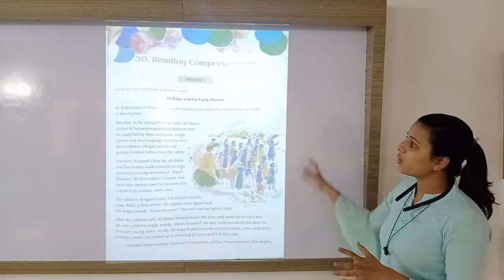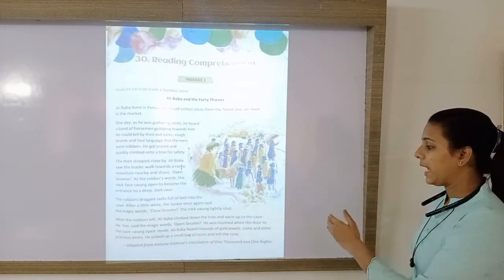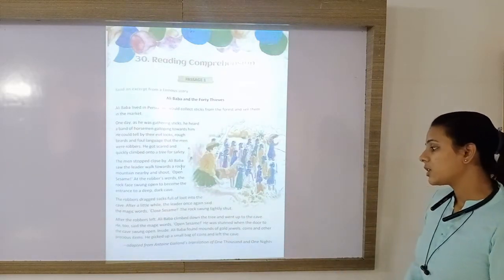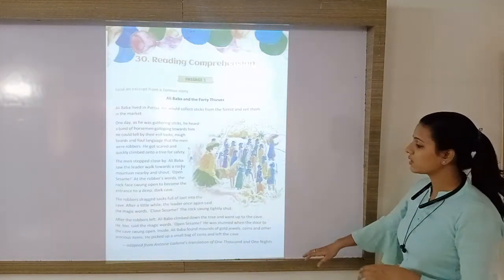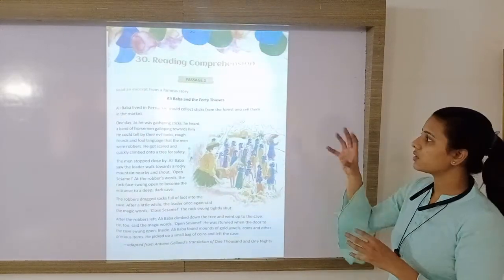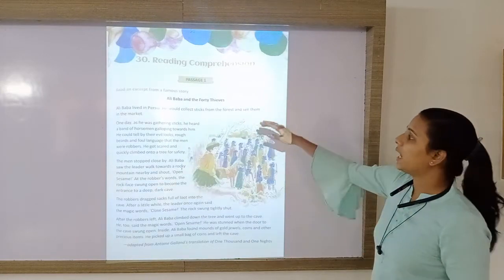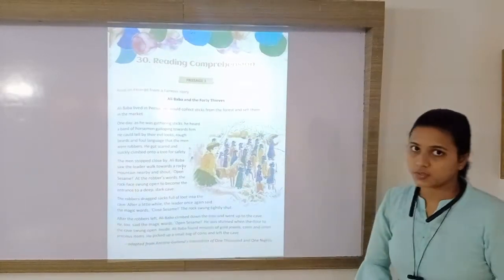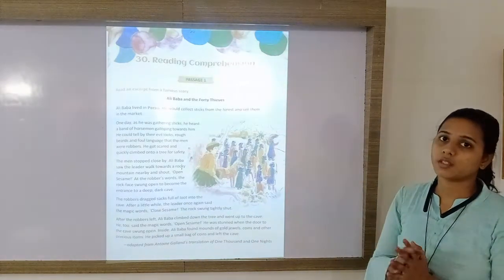So this was a story taken from Antoine Galland's translation of 1001 Nights. This is the book written by Antoine Galland, and from this book, this short simple story was taken. What was the name of the story? Ali Baba and the Forty Thieves. Okay. Now let us see the questions of this story.